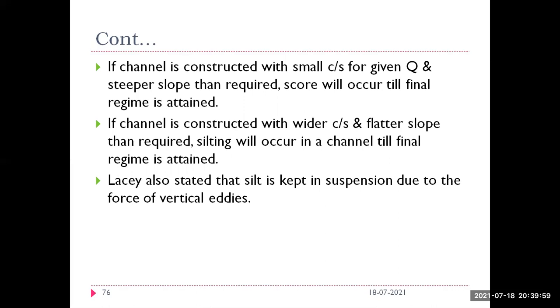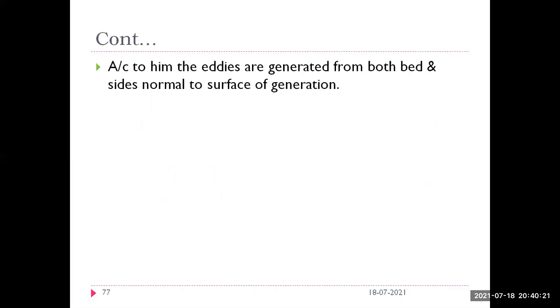Lacey stated that silt is kept in suspension due to the force of vertical eddies. Kennedy also said this, and Lacey also stated that silt should be kept in suspension because of the vertical eddies which are formed. And according to Lacey, eddies are generated both from the bed and also from the sides, normal to the surface of generation.